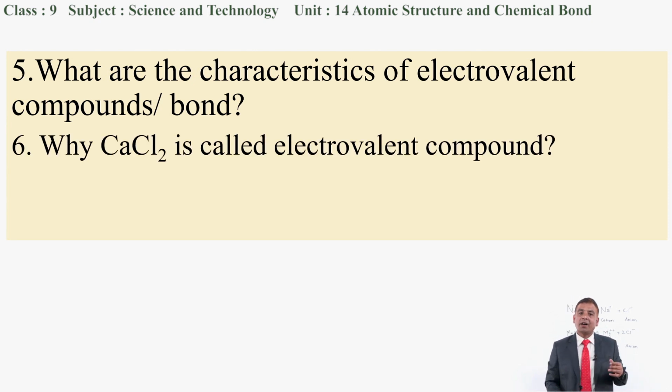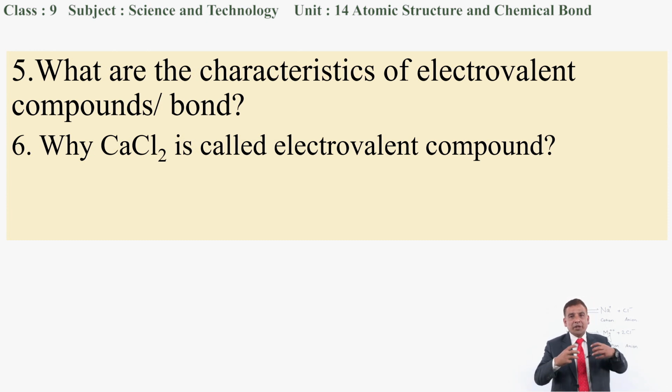Another question is, why is calcium chloride called an electrovalent compound? Why is calcium chloride salt formed, and why is this compound called an electrovalent compound? What could be the reason behind this? What types of compounds are called electrovalent compounds? Calcium is a metal, chlorine is a non-metal. From the first characteristic, it is a compound formed by a metal and a non-metal. When you ionize it, you will get Ca++ and Cl minus. It means it has two types of ions. So in this sense, this is an electrovalent compound.